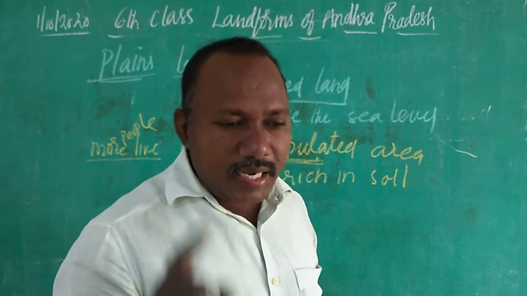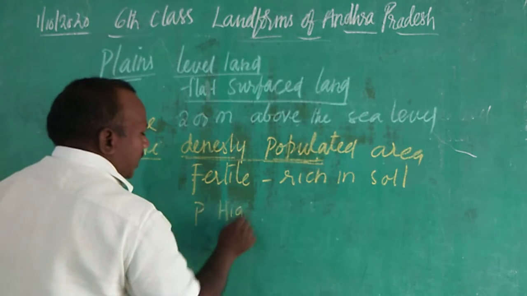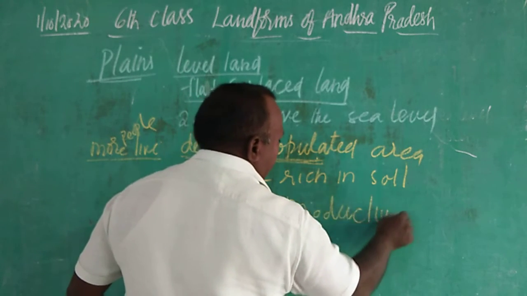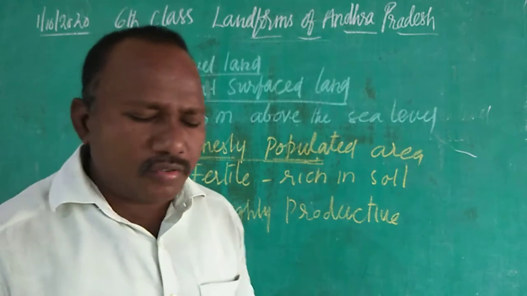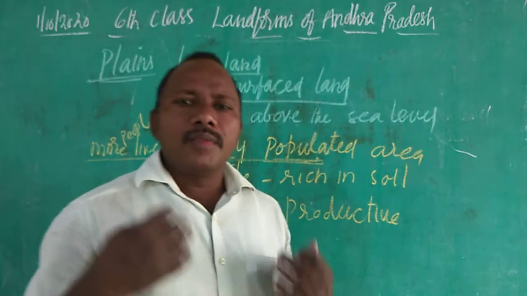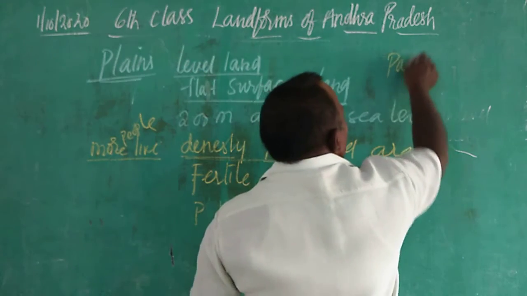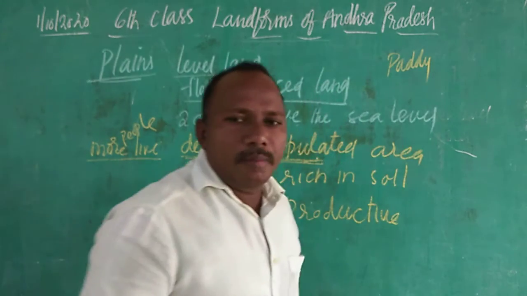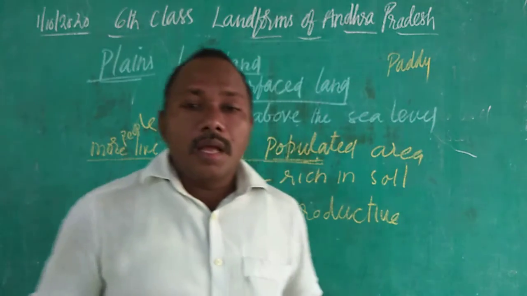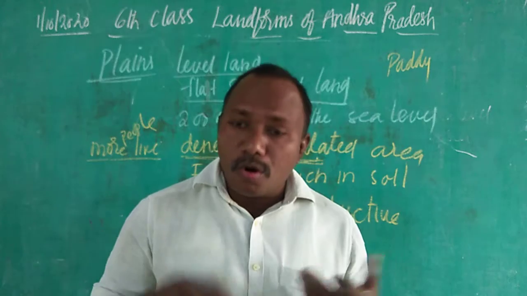The plains are highly productive. Productive, P-R-O-D-U-C-T-I-V-E. The meaning of productive here, children, is that you get more production. Take the example, in our area, if you are growing paddy, if we get 25 bags, we say it is good. But in plains, children, the productivity is more.